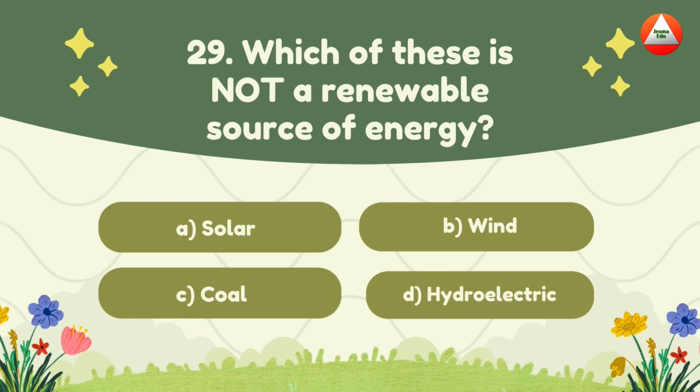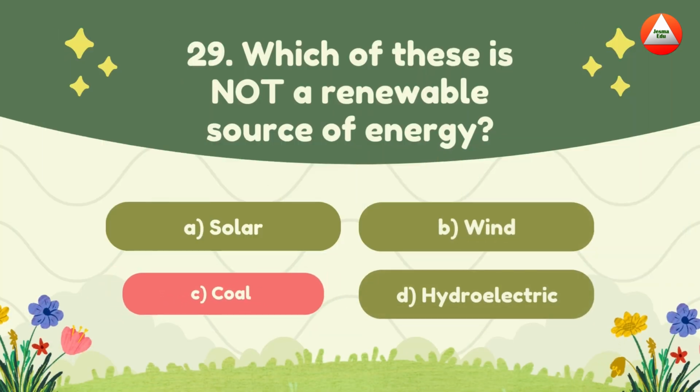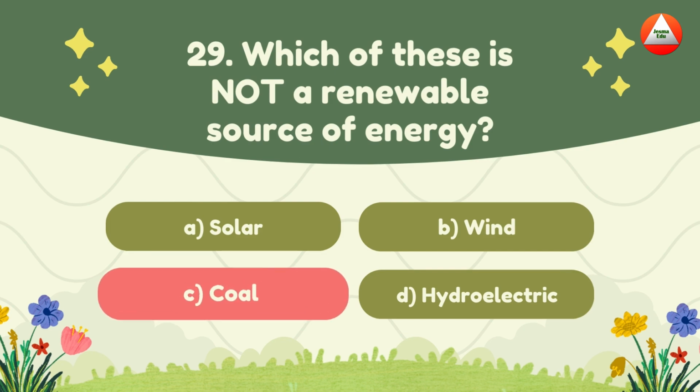Which of these is not a renewable source of energy? A. Solar, B. Wind, C. Coal, D. Hydroelectric. The answer is coal. Coal burns out, but the sun and wind go on.